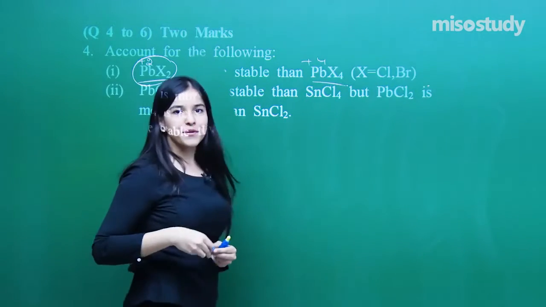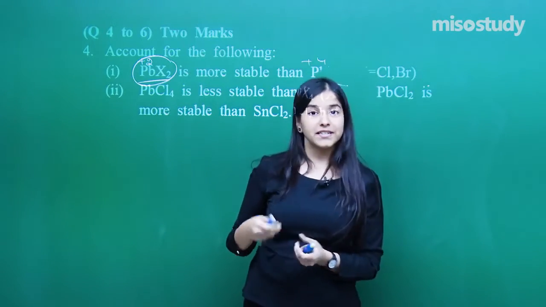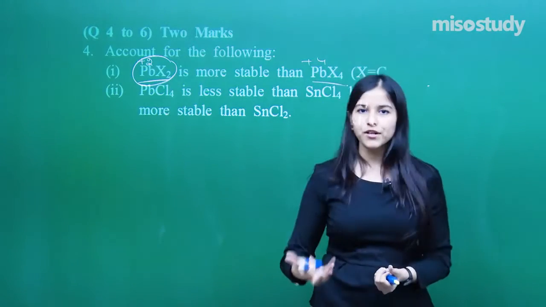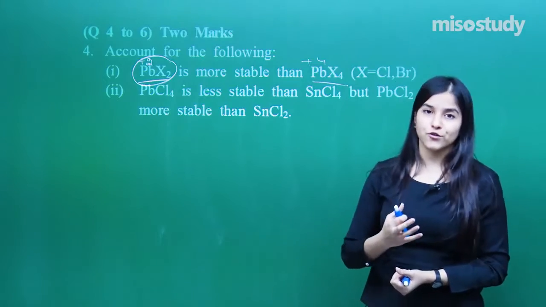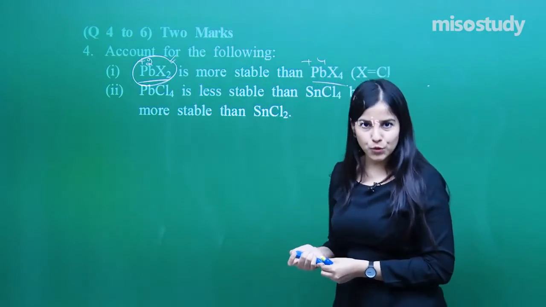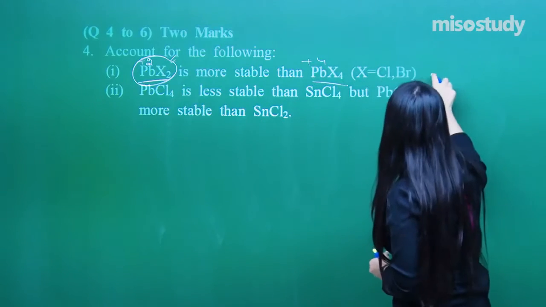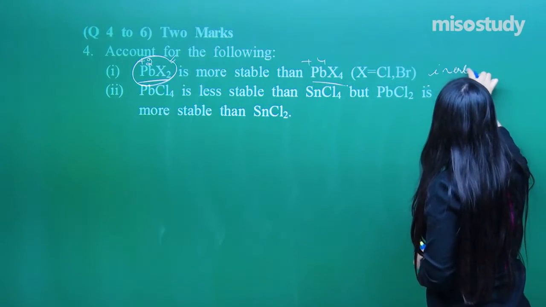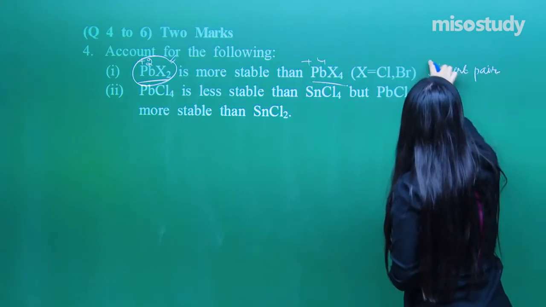Due to the inert pair effect, we know that the +2 state is more stable. Going down the group, because of the inert pair effect, the reluctance of the s electrons to participate reduces the oxidation state to +2. So that is more stable. The reason is the inert pair effect. Yes?